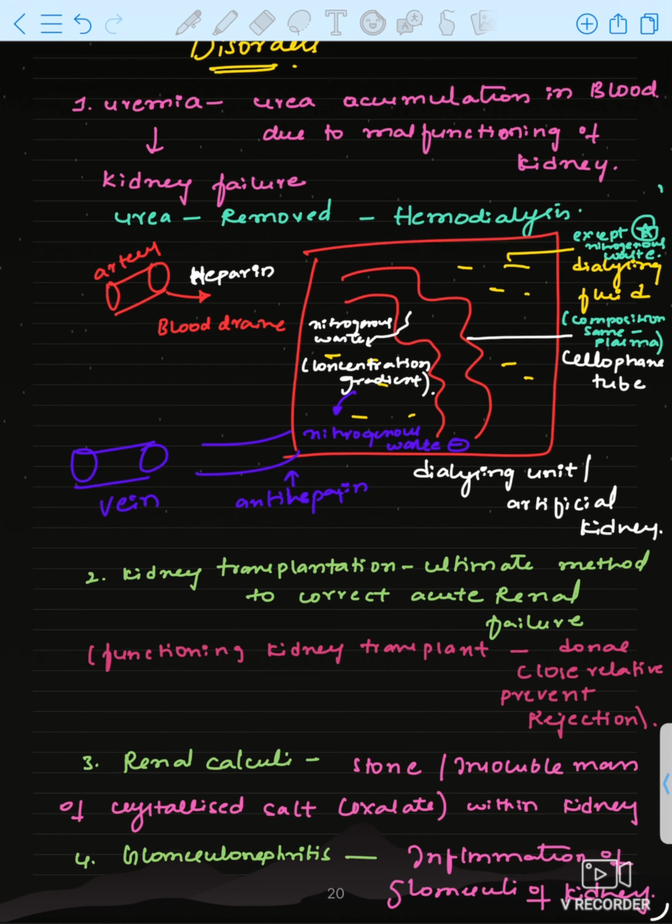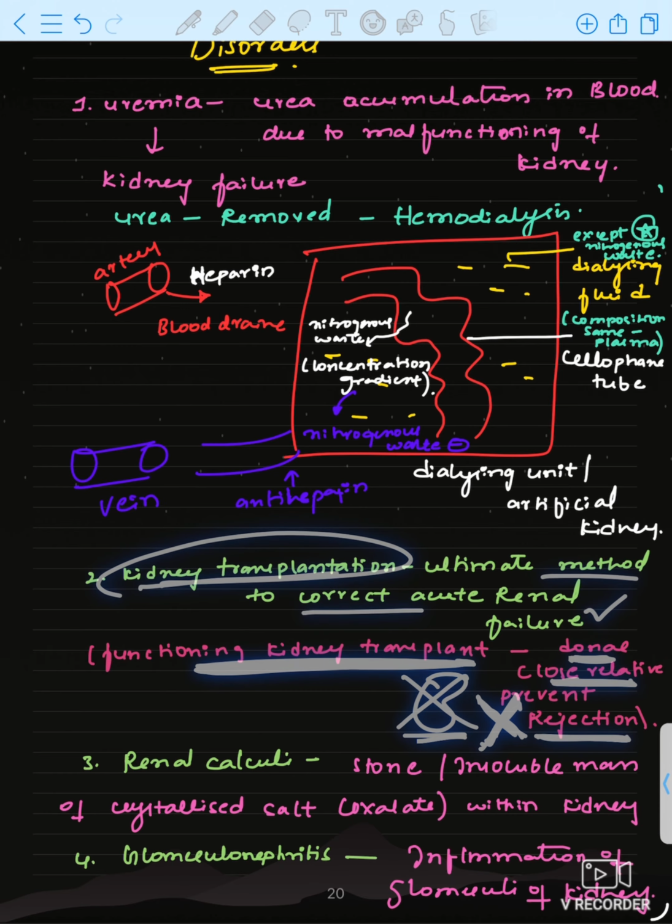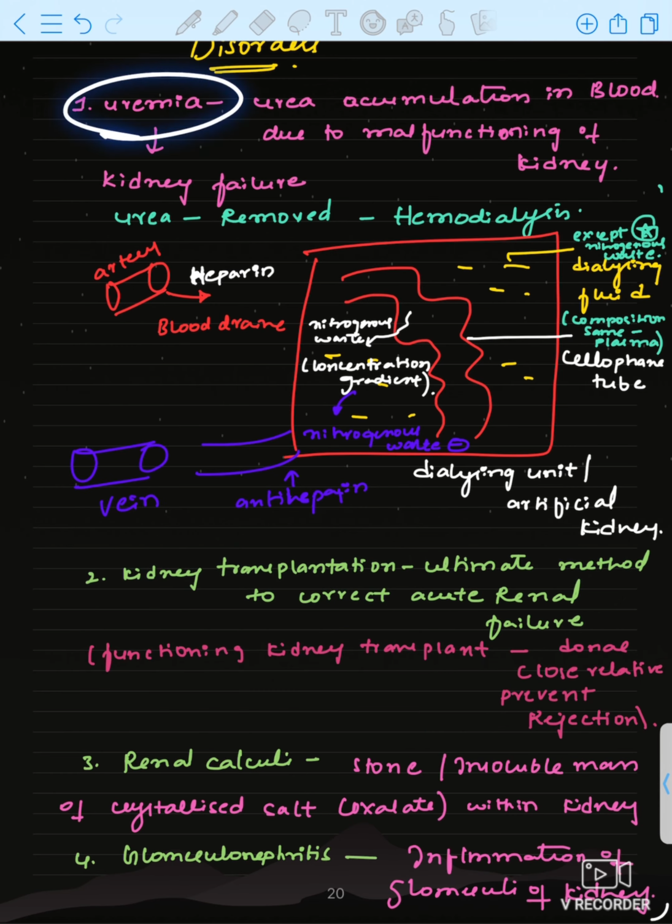The kidney should be taken from a close relative, either sister, brother, uncle, to prevent organ rejection. If the body rejects the donor's kidney, to prevent that rejection, it should be taken from a close relative. So the first one is uremia disorder.